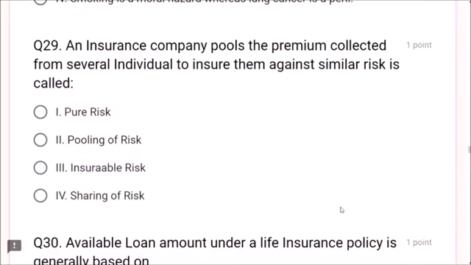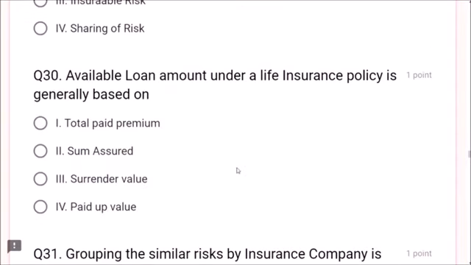Next, question number 29. An insurance company pools the premium collected from several individuals to insure them against a similar risk is called pooling of risk, friend. Don't think. Pooling of risk. This is the correct answer. Pure risk, insurable risk, sharing of risk, there are no terms like this. Just go for pooling of risk. Next, question number 30.